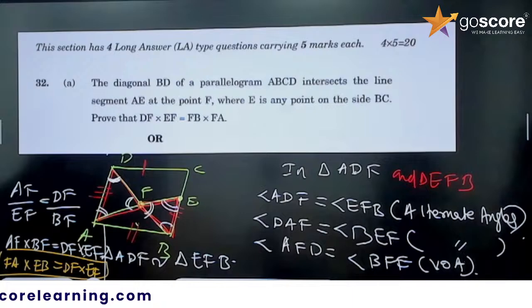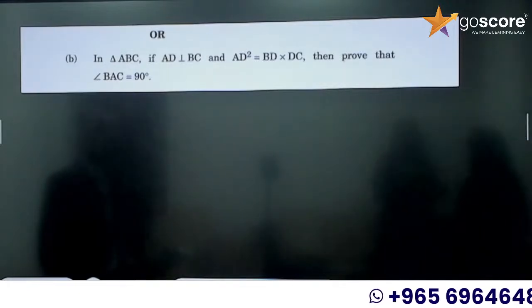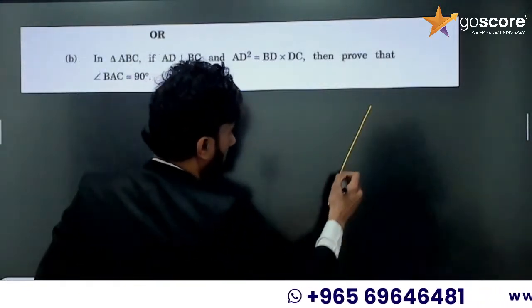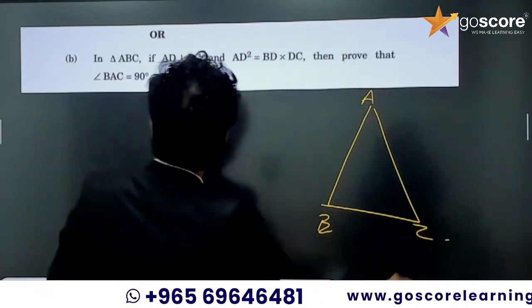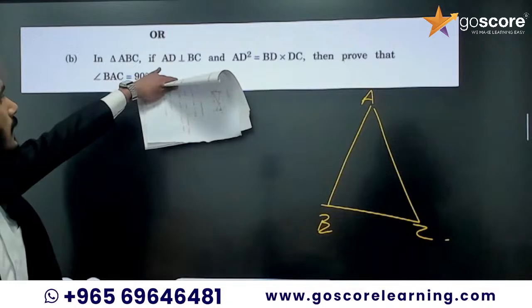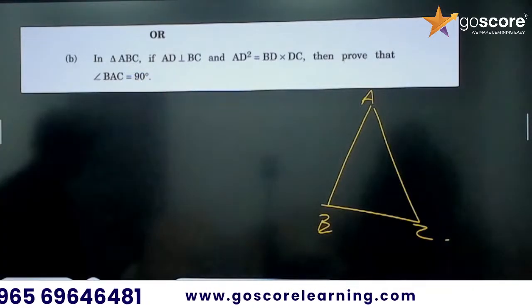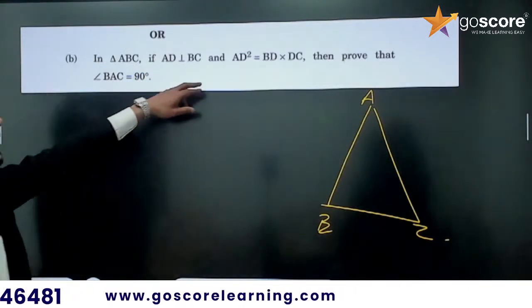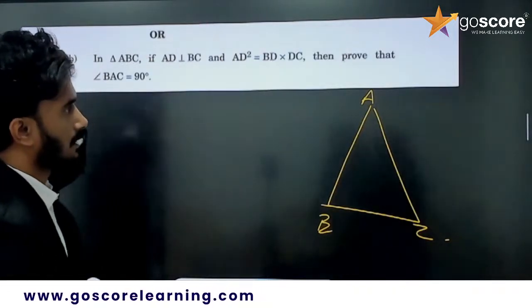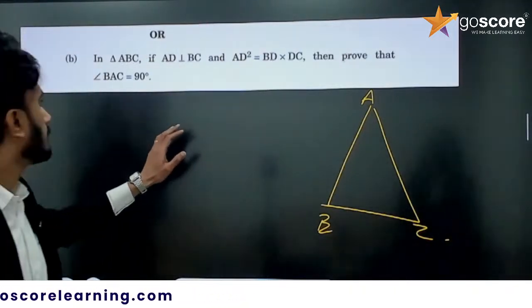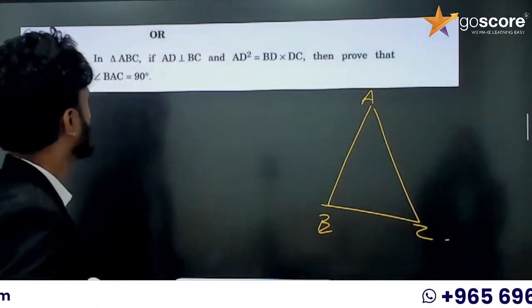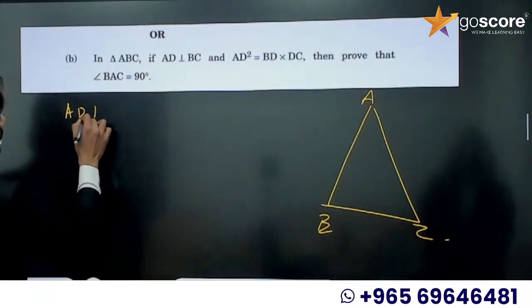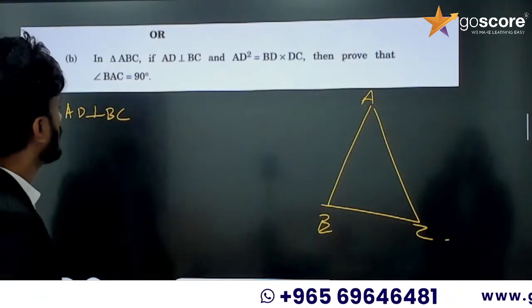Next question, we can do the next question, B question, or question in triangle ABC. So I am drawing this triangle ABC. So ABC is the triangle, right? Second, if AD perpendicular to BC and AD square is equal to BD into DC, then prove that angle BAC equal to 90 degree. So it is given AD perpendicular to BC. It is given in the question.